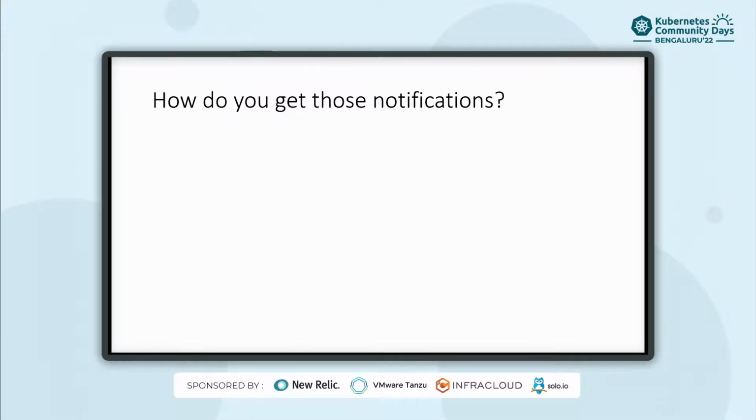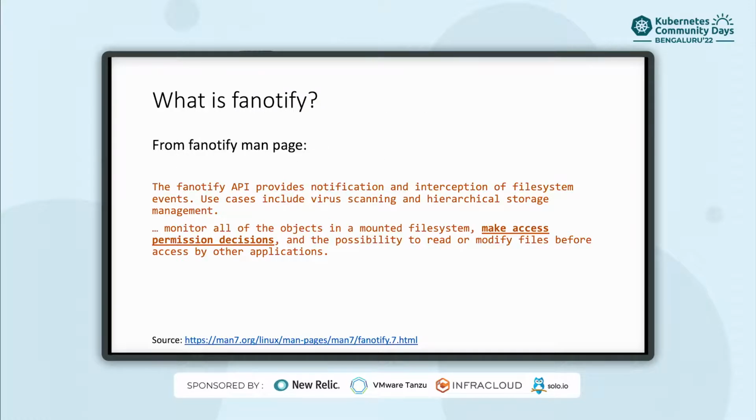So how do you get those notifications? How do you know what binary is being run? That's where Fanotify comes in. It's a file system notification framework in Linux. From the Fanotify man page, we get this information: the Fanotify API provides notification and interception of file system events.